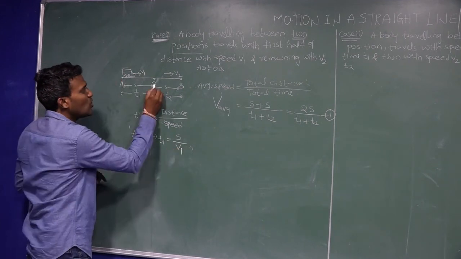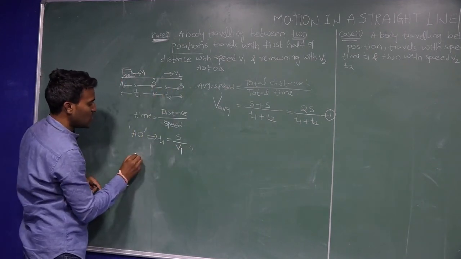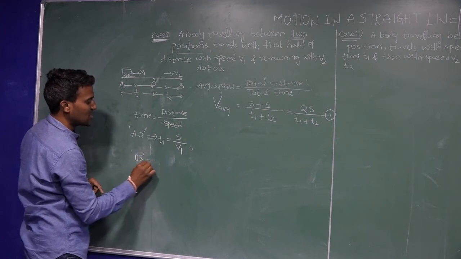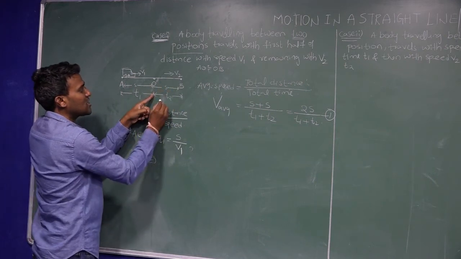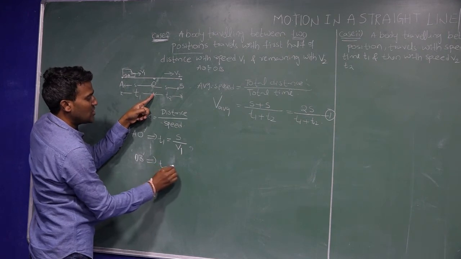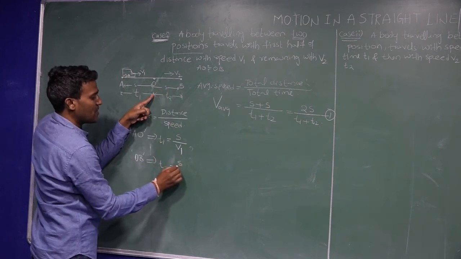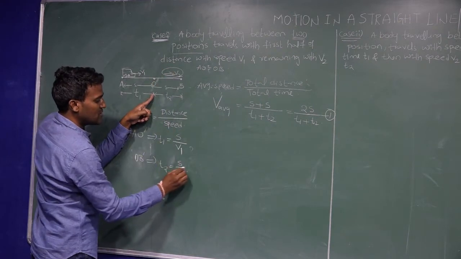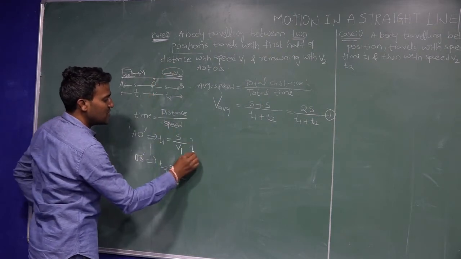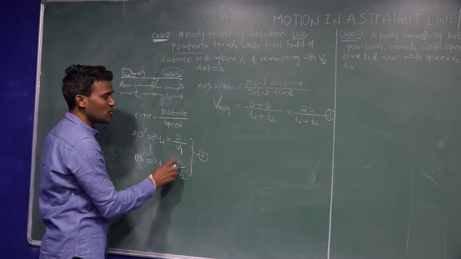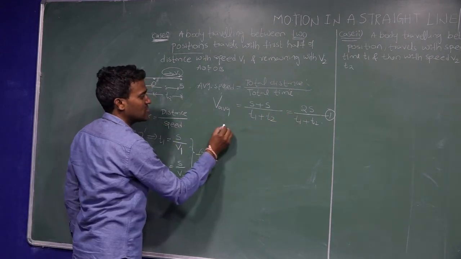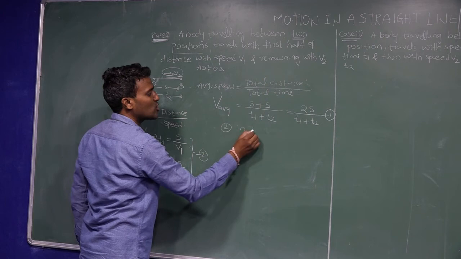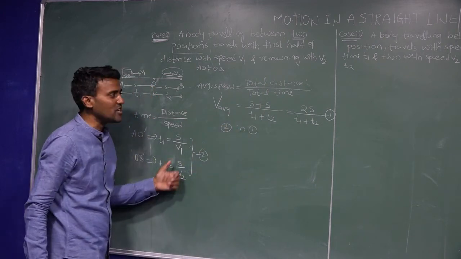Next, O to B: the time interval is t2, the distance is s, and it is covered with a speed v2. This is equation 2. Substitute equation 2 in equation 1.